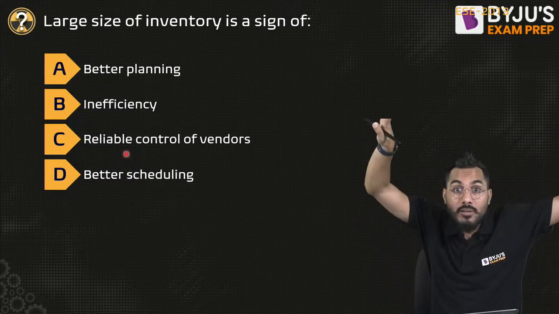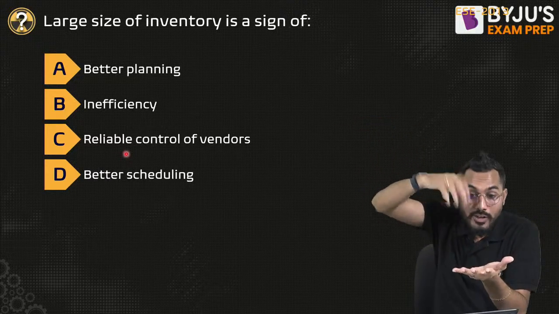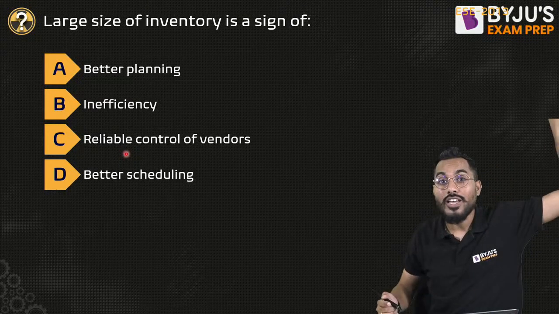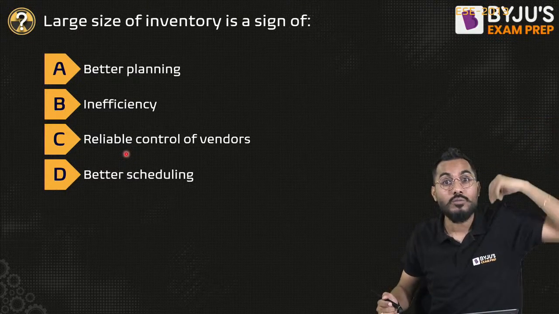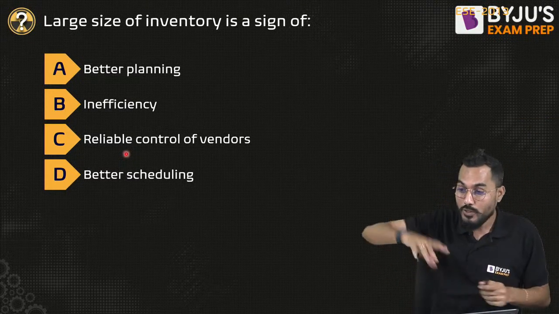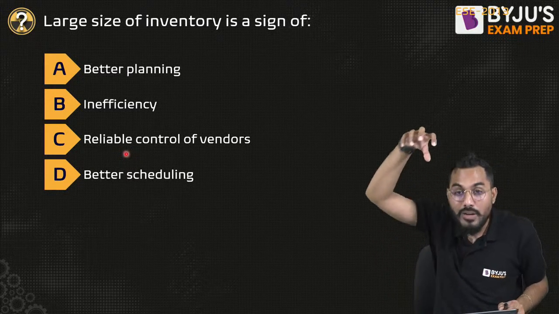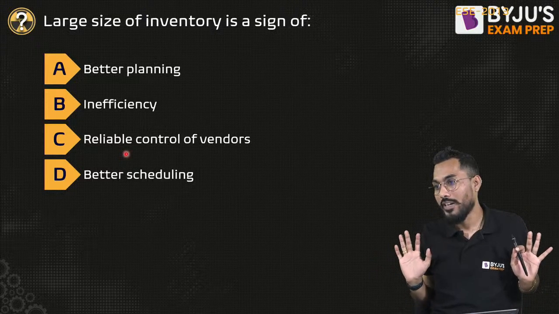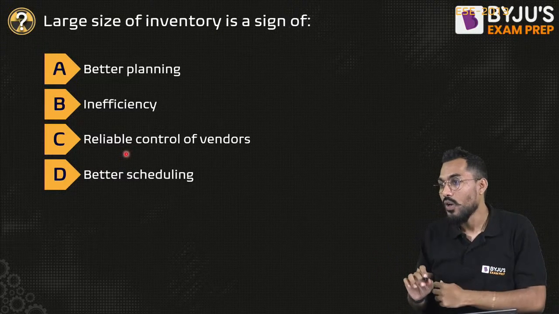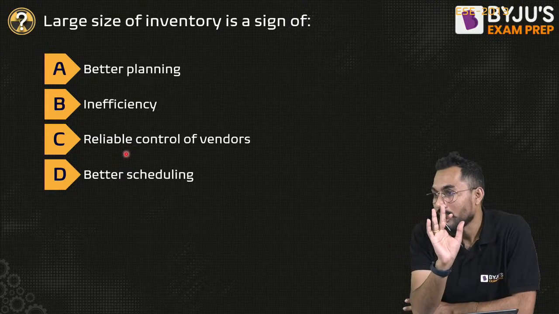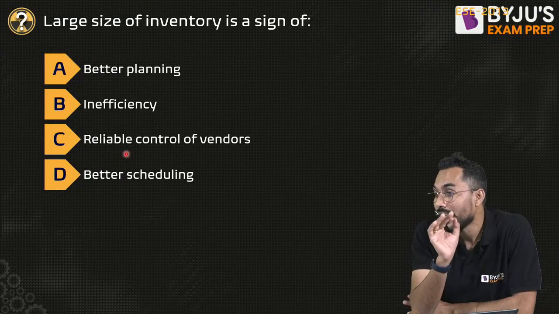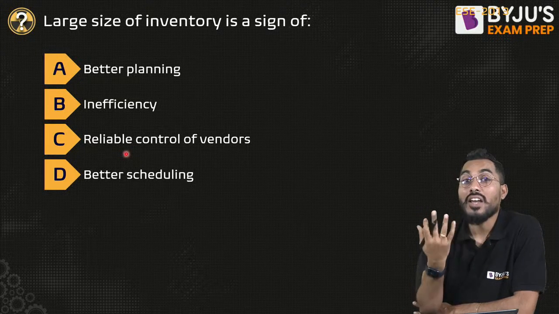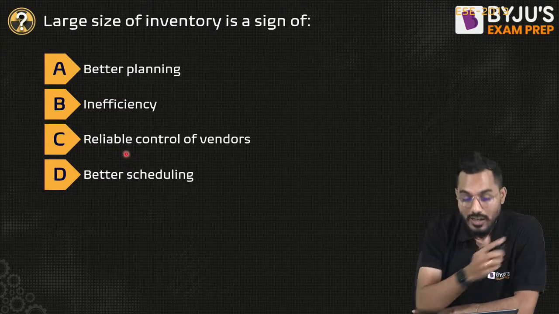If I am capable enough to bring the item the moment I record the need, can I say the inventory cost becomes zero? Western countries and Japan are moving towards zero inventory. Zero inventory means the moment I record, the item should be available at the same moment. But that is not always possible. So reliable control of vendors is not the answer. It is inefficiency. A large size of inventory means you are inefficient, and that's why you require a large inventory.